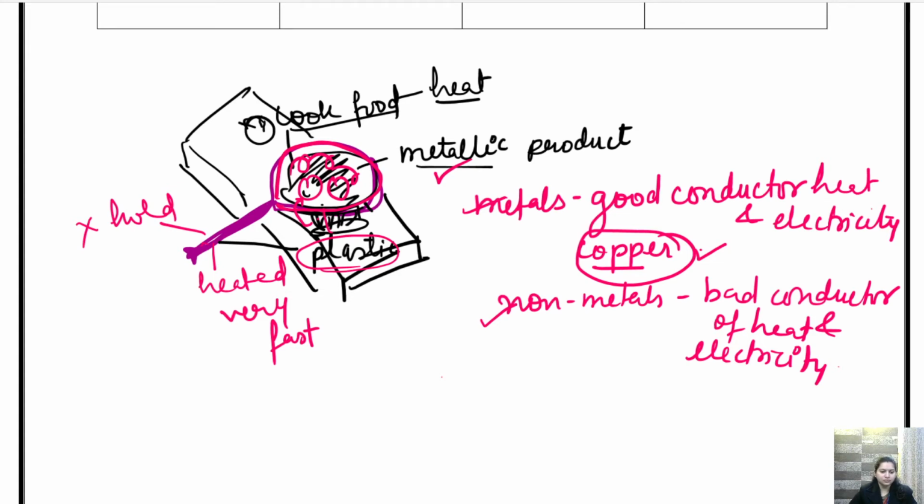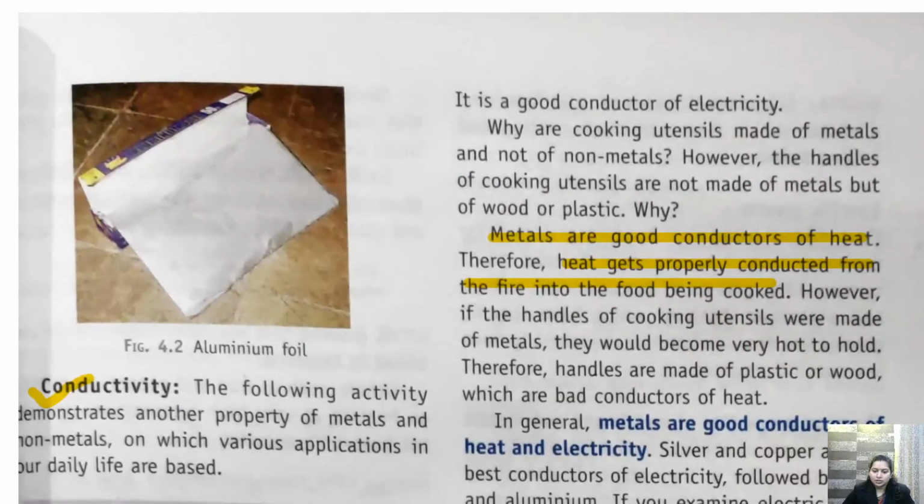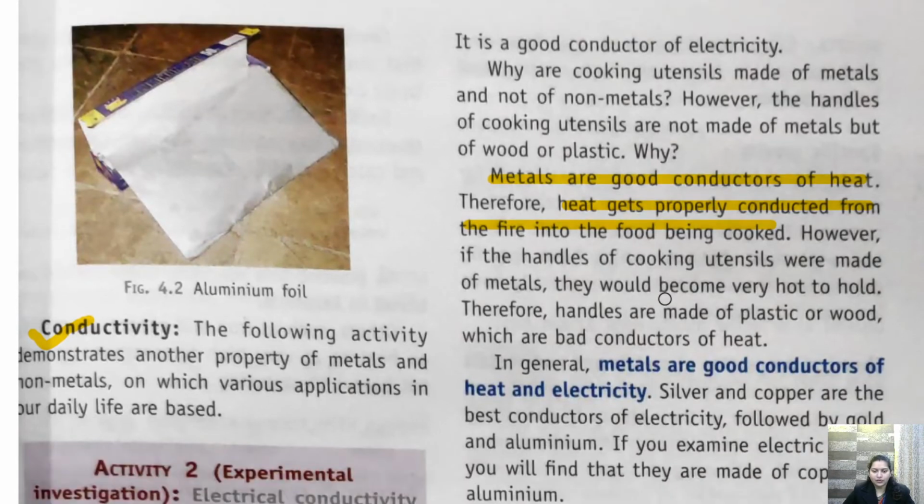Okay, now let's come back to another property. Let's see what is there in the chapter again. So we have seen this. However, if the handles of cooking utensils were made of metals, they would become very hot to hold. Therefore, handles are made up of plastics or wood. They are bad conductor of heat. In general, metals are good conductor of heat and electricity. Like silver and copper are the best conductors of electricity.